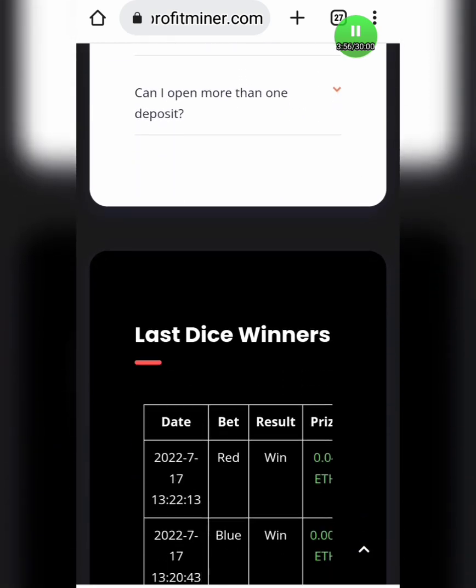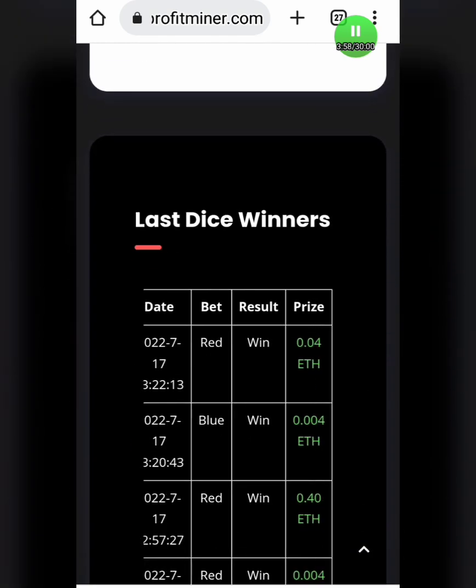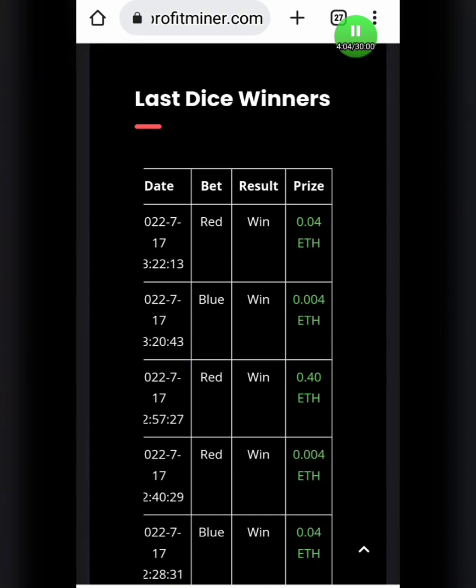When I scroll down, you can see the last winners. They have been doing promotions on their stats, and these are the last winners of these promotions. When I scroll down, you can see that a lot of people are winning prizes here.